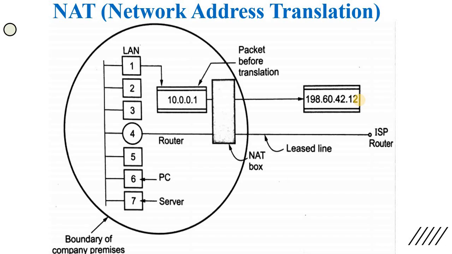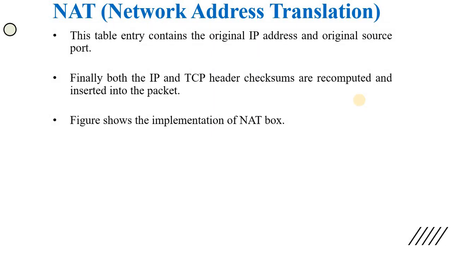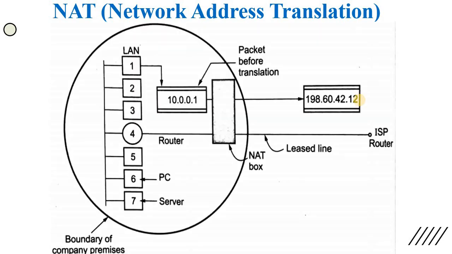That is done by network address translation. This entry contains the original IP address and original source port. One table is maintained, and in that table the original private IP address and its port number, as well as the converted IP address, are maintained.